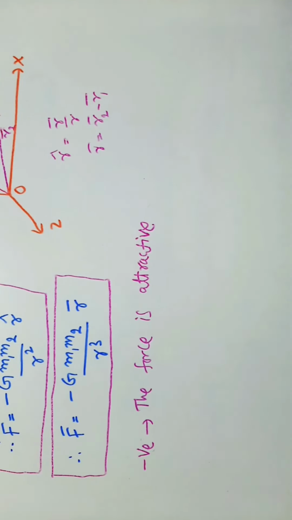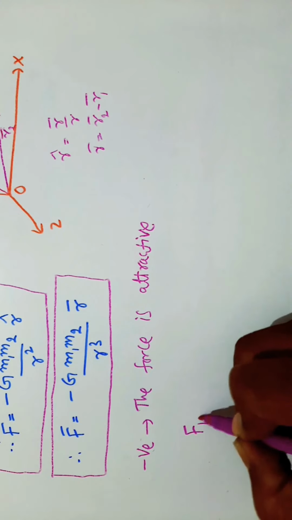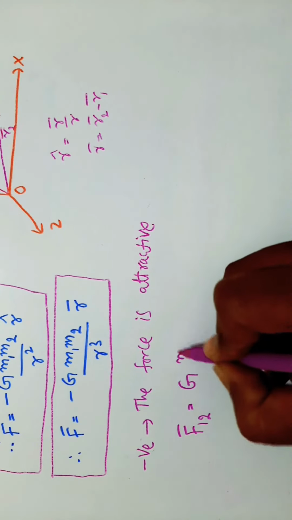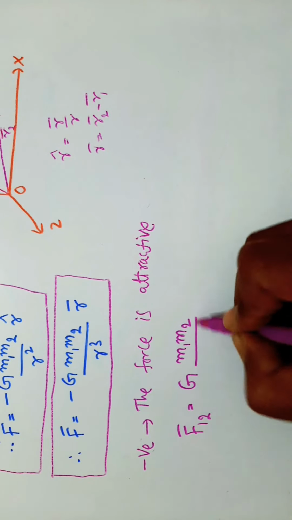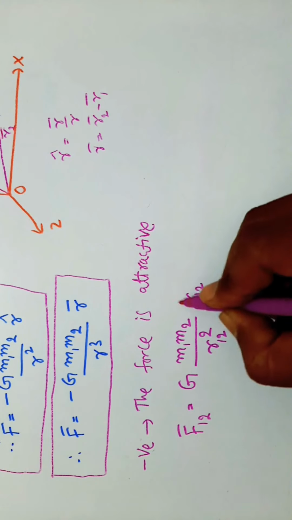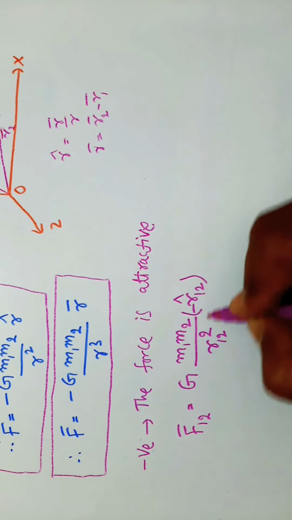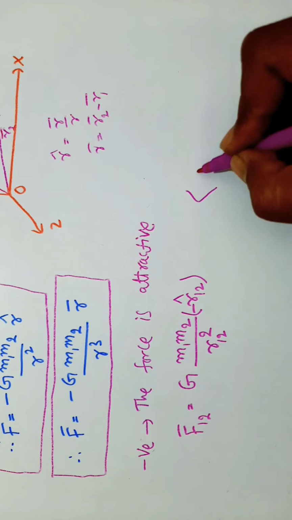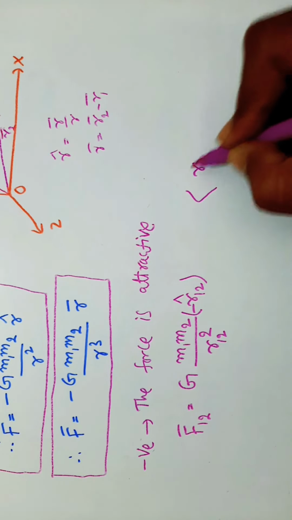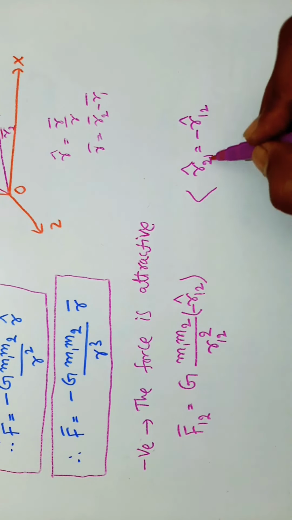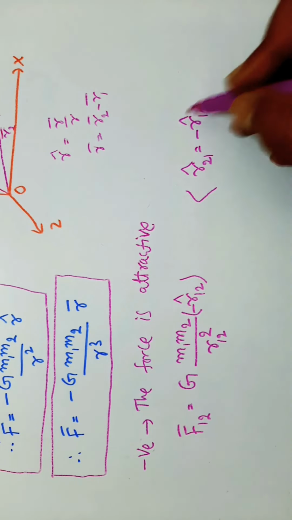So F12 bar is equal to G m1 m2 by R12 square into, sorry, minus R12 cap. Here we can write R21 cap is equal to minus R12 cap.